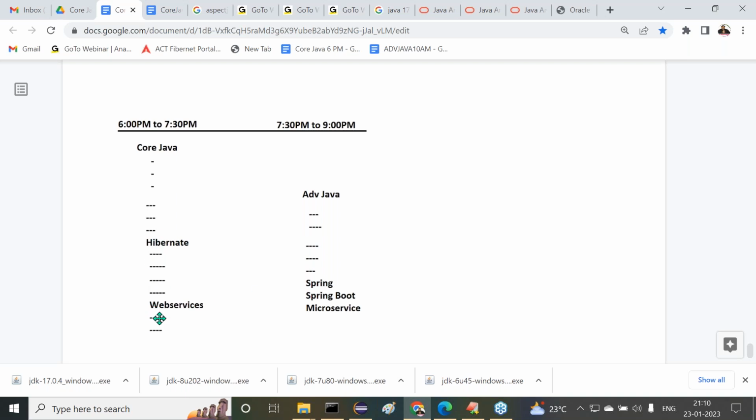When we complete Hibernate, I will start web services, and in place of Spring, microservices. This is the schedule. This Java schedule is going to happen parallelly. Along with these two slots, two more slots we have to take, to complete the remaining courses.